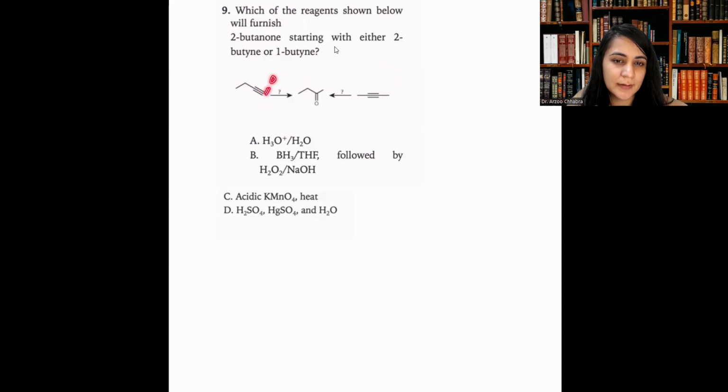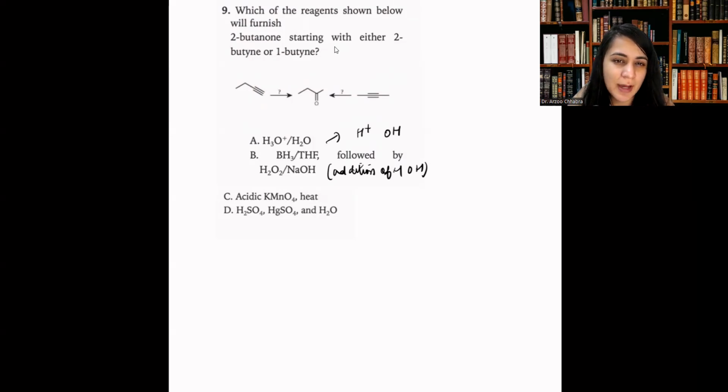And with BH3THF, the double bond O would be incorrect because we want the double bond O on this side. Oh, sorry, I totally forgot. We actually add the OH. This is like the addition of HOH, and this is also the same thing: the addition of H plus and OH minus. From the water, you will get the OH.